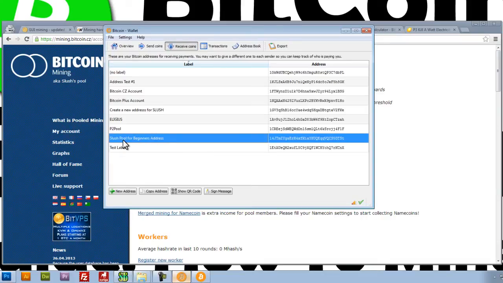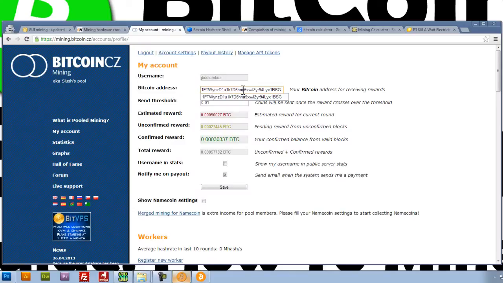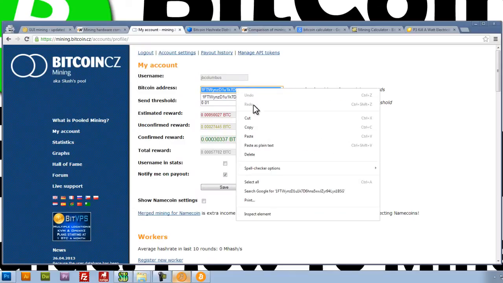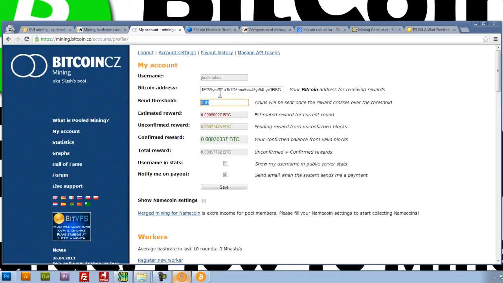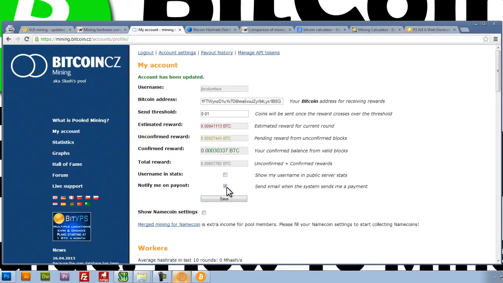Once I do that, you can see it pops up here in this list, and what I want to do is right click, copy that address, this string of code right here, and paste it right here. We're going to keep the send threshold at 0.01. These are just some statistics that will show you where you're at in mining. We're going to save these settings.